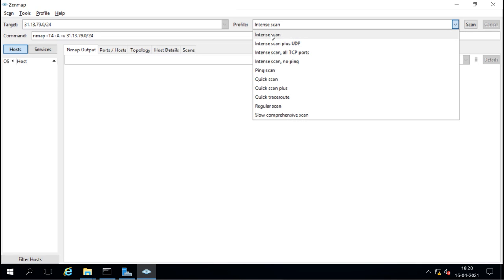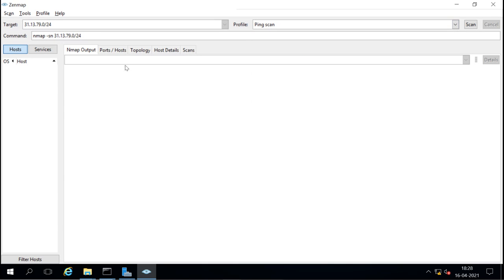Intense scan, ping scan, quick scan, regular scan. Like I want to do the ping scan. So you can see the command here also, that what command we are running. And then after selecting it, you can press on scan. It is going to scan all those hosts. This is the ping scan.